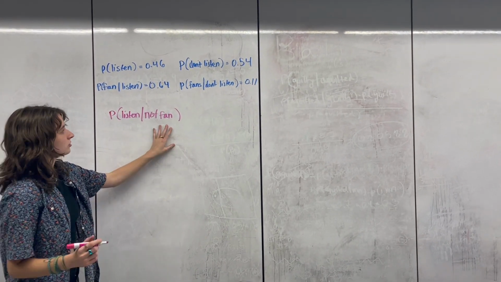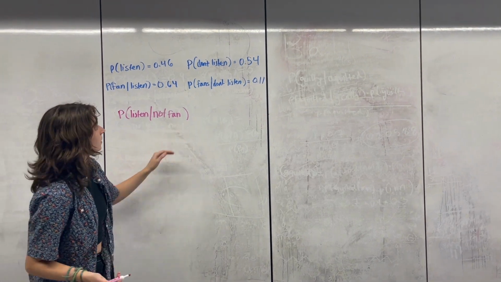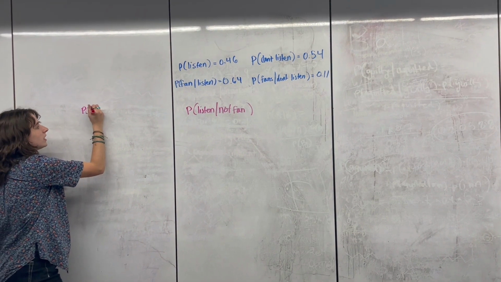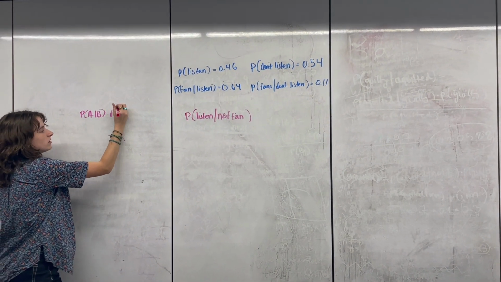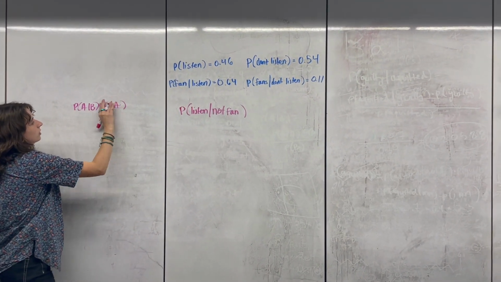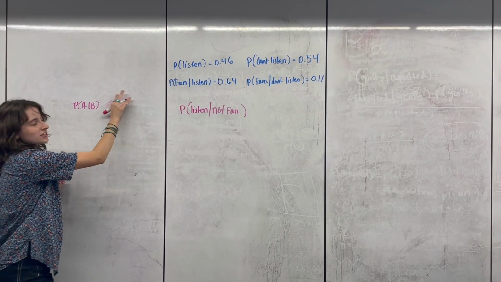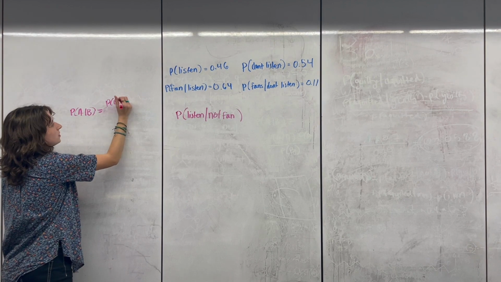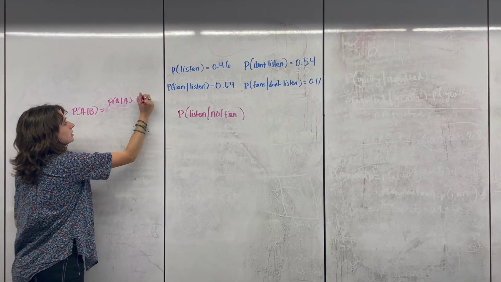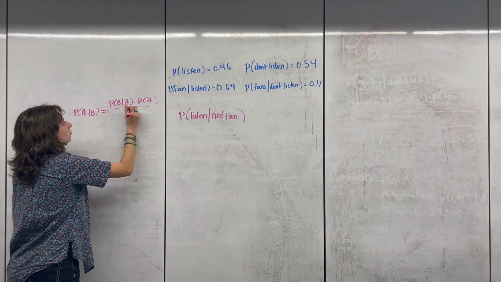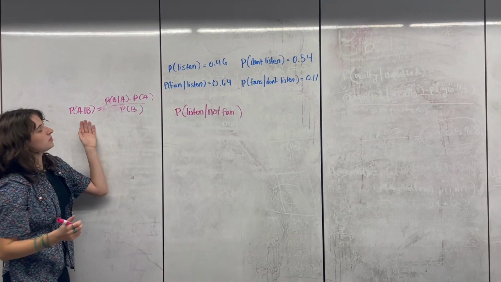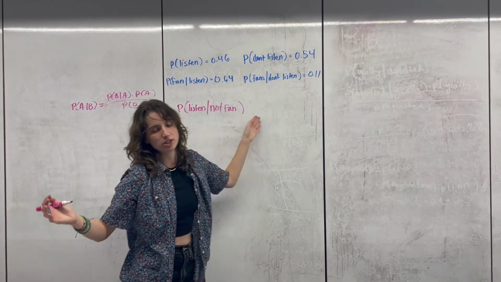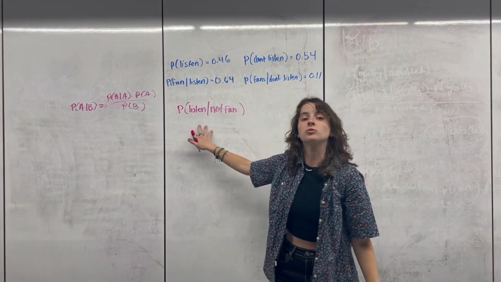We can structure this with the classic Bayes rule formula, which I will put over here. P of A given B equals P of B given A times the probability of A, divided by the probability of B. And then A and B can just be mapped to the first or second events, whatever you're tasked with here.